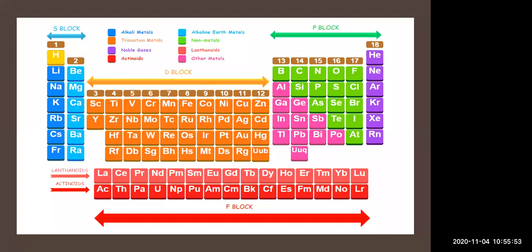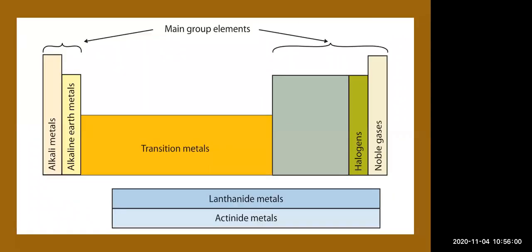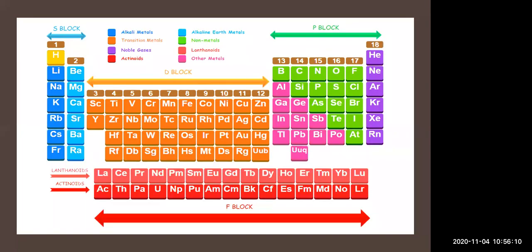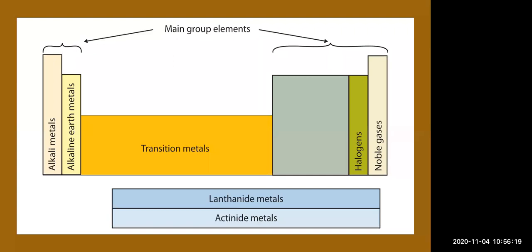Then after that, on the right hand side, P block elements are there, which include noble gas elements and halogens also. Here, on the right hand side part, the arrow is given upwards. So halogens, noble gases, and this gray color part are all nothing but the P block elements. Then below you can see the lanthanide series and actinide series. They are all F block elements, the lanthanide metals and actinide metals.